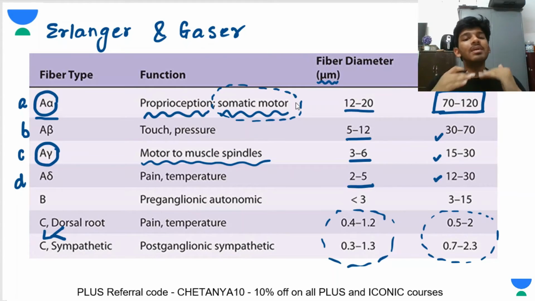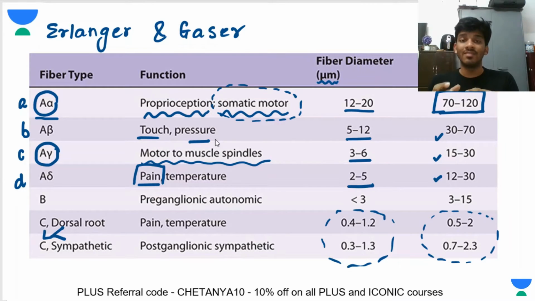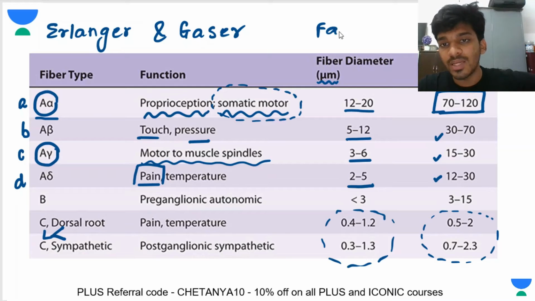Okay. Now A beta and A delta. The important thing is A delta fibers are responsible for pain, so you'll have to remember that. The A beta fibers are responsible for non-noxious stimuli such as touch and pressure, right? So minor stimuli like touch and pressure will be through A beta, and A delta carries pain and temperature. If there's a very hot stimulus or a very painful stimulus, that will go via A delta, right? So now there is a differentiation between fast pain and slow pain that you do. Fast pain versus slow pain, right?